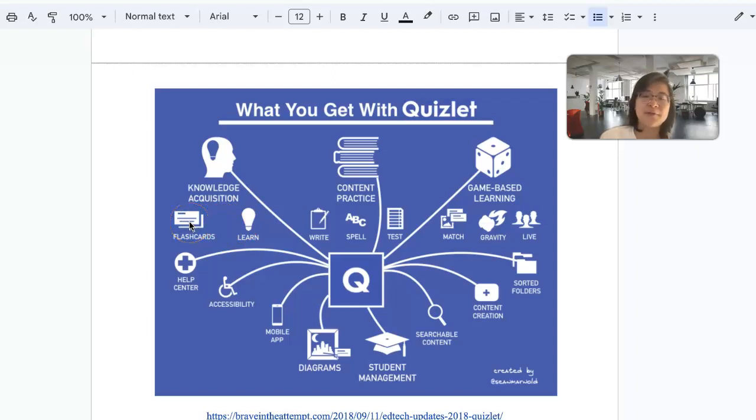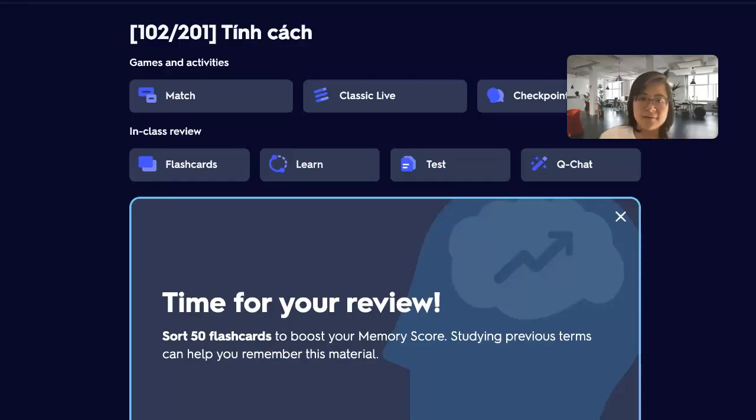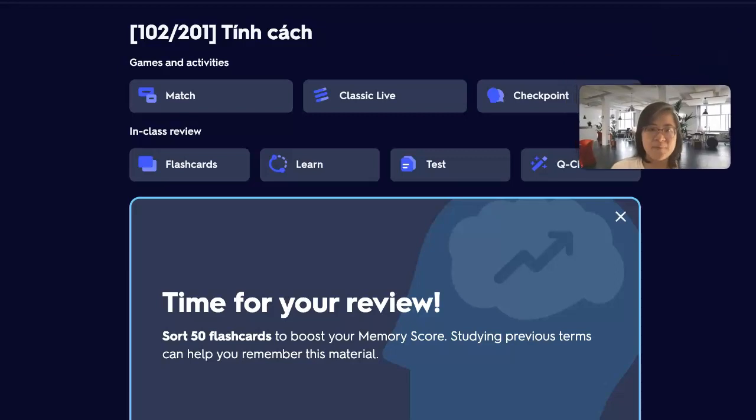Okay, so now we will go into details and see how we can use Quizlet effectively as teachers. And well, maybe it's good to mention both learner fit and then teacher fit. I'd like to talk about teacher fit first. And first of all, maybe it's good to know how to create a set in Quizlet.